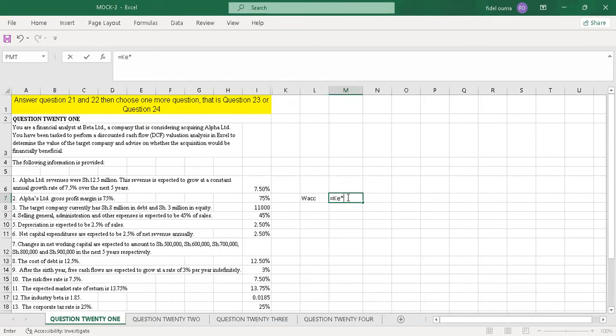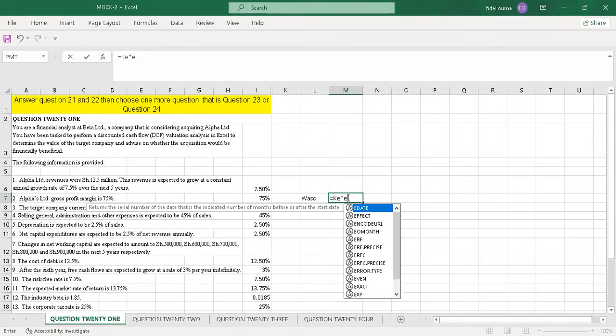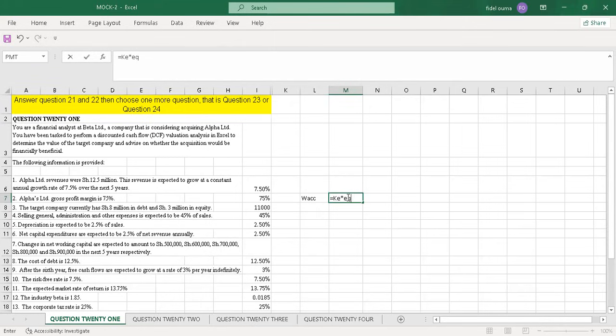In this case, you multiply by equity over debt plus equity. That's the proportion, debt plus equity. Then let me just put a bracket. Yeah, this is the formula.